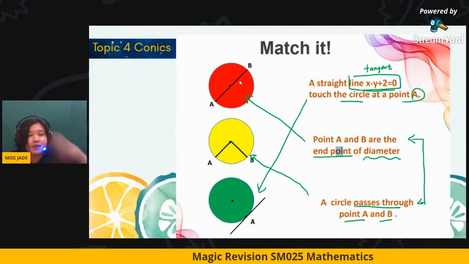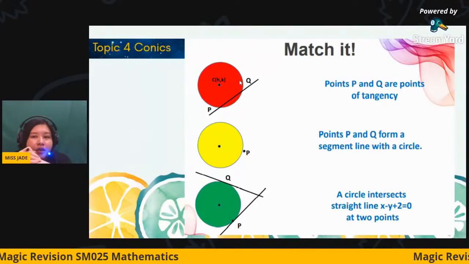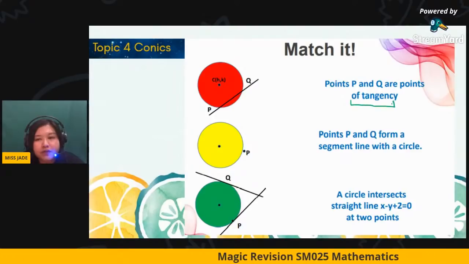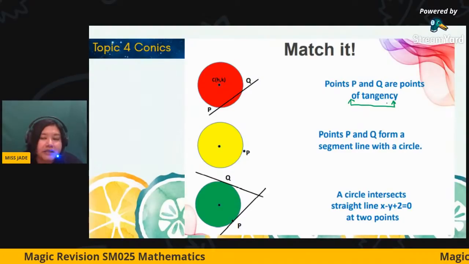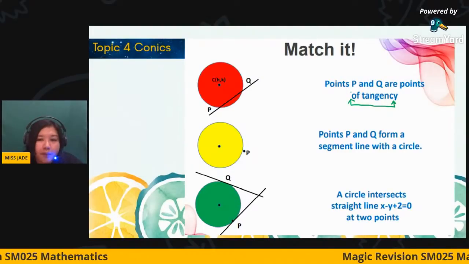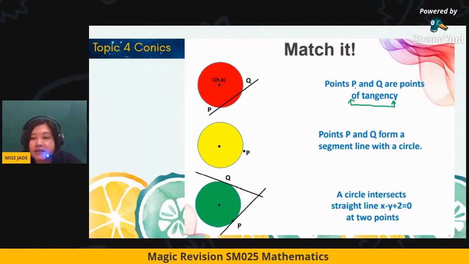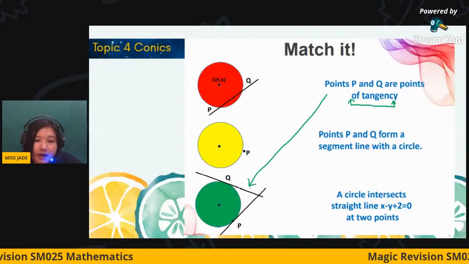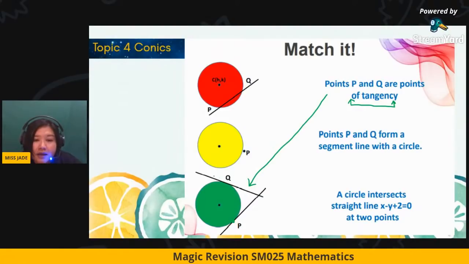Okay, we proceed to the second set. How about this? Points P and Q are points of tangency. Maybe some of you don't know what points of tangency means. It means the points of intersection between the line and the circle. So P and Q each have a tangent line. Point P is the tangency point for one tangent line, and this is the tangency point for another tangent line.